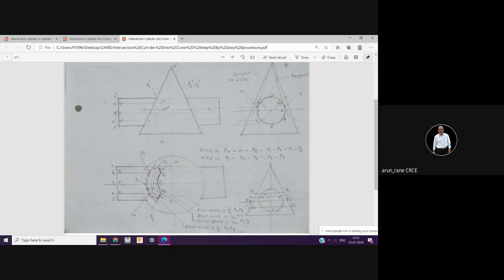Okay. You have this line segment, that is this. You take half of it, and just mark this point P1 from here to here.